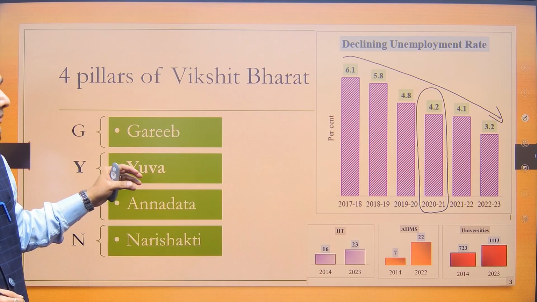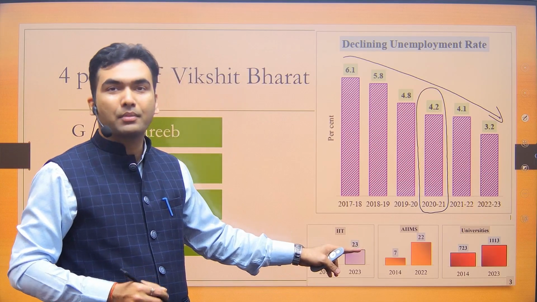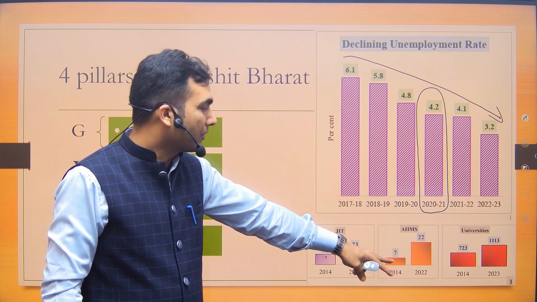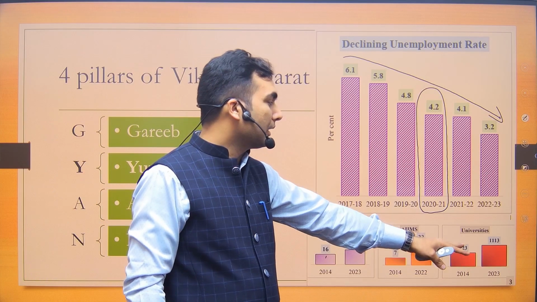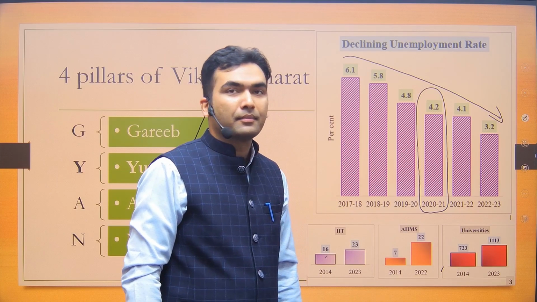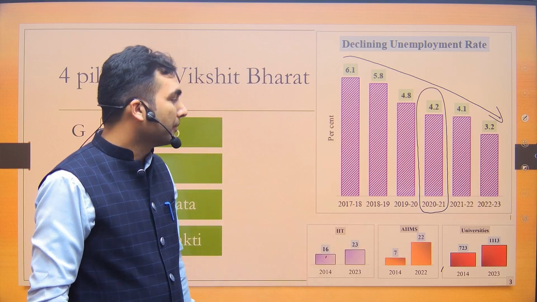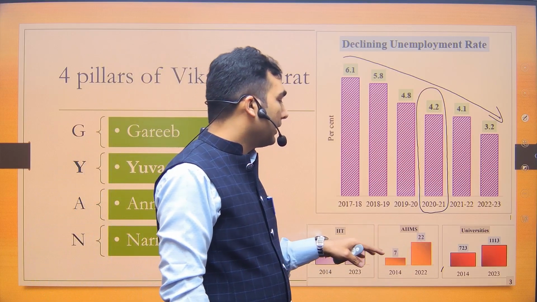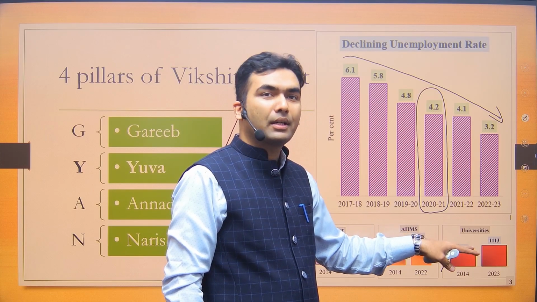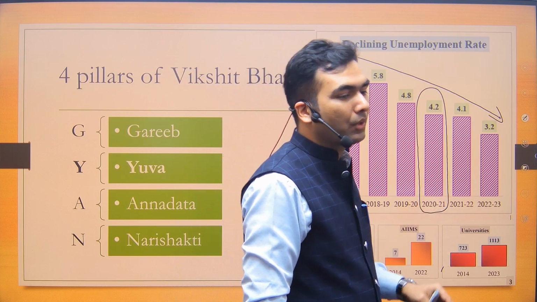Then the government is also saying that for the youth, there were 16 IITs, now we have increased it to 23. The number of IIMs has tripled from 7 to 22. The number of universities has also grown from 700 to 1113. Okay. At least a few data points, these are easy ones: 7 to 22, 16 to 23, 22 IIMs, 23 IITs are now there. And roughly you can remember that earlier there were somewhere around 700 universities, now 1100 universities are there. So this is something that you can remember.